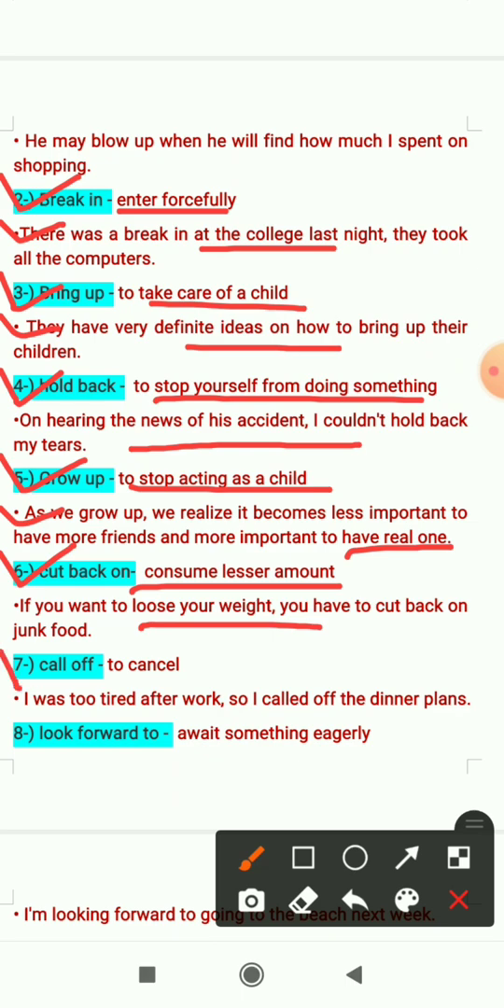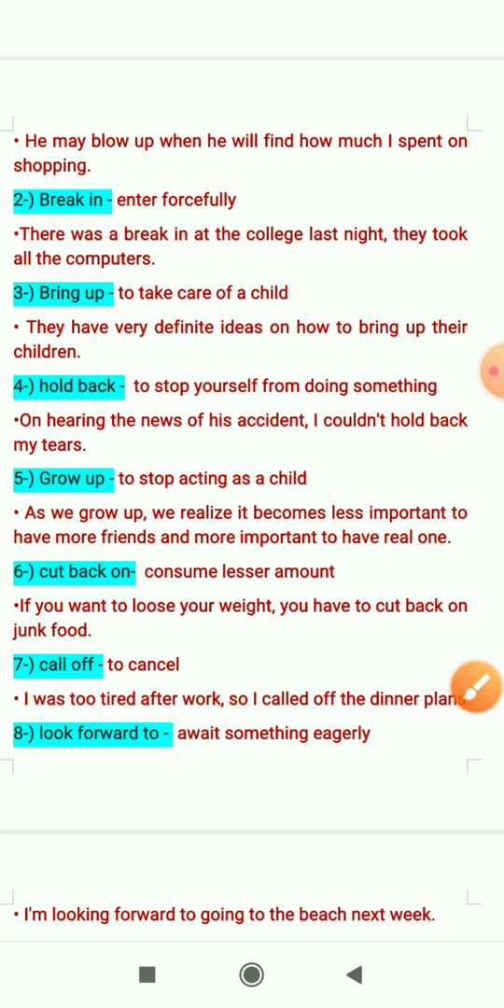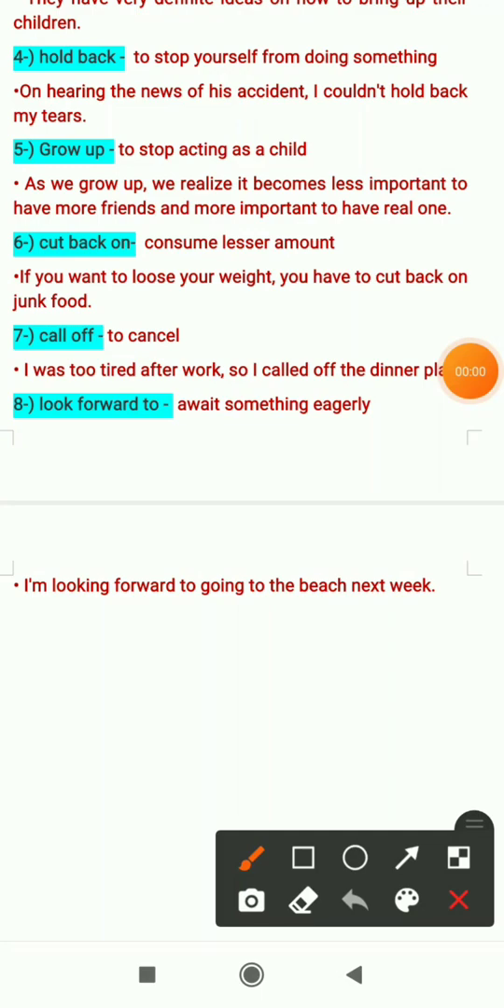Seventh one is call off. It means to cancel. Sentence will be I was too tired after work, so I called off the dinner plans. Because I was too tired, I cancelled the dinner plans. Eighth one is look forward to. It means await something eagerly. Sentence will be I'm looking forward to going to the beach next week. That means I'm eagerly waiting to go to the beach next week.